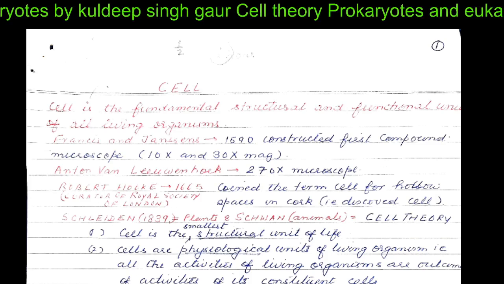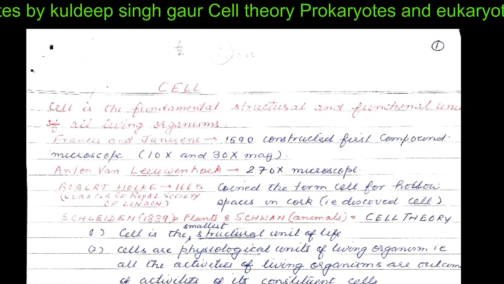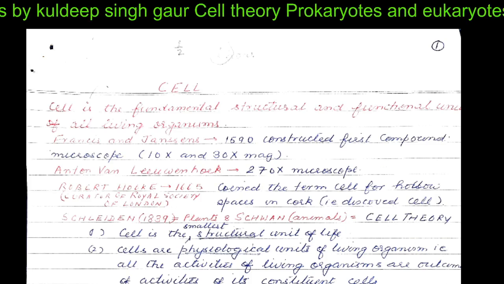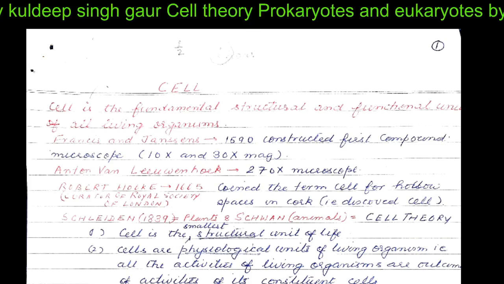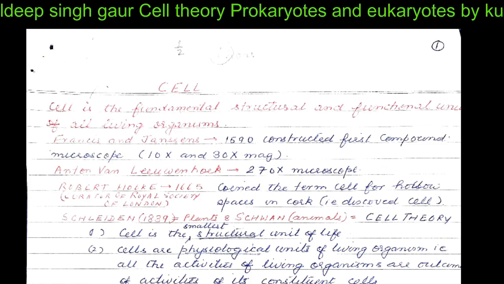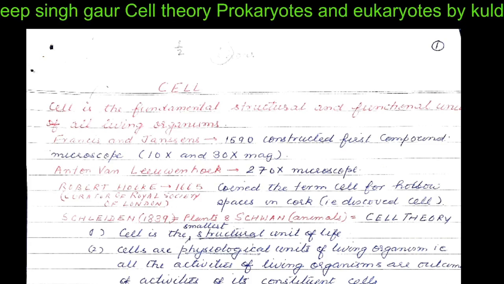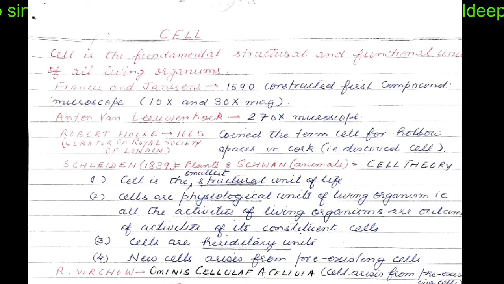Francis and Jensen in 1519 invented the first compound microscope, which could magnify the substance placed underneath it 300 times. Anton van Leeuwenhoek also invented a microscope which could magnify around 270 times.